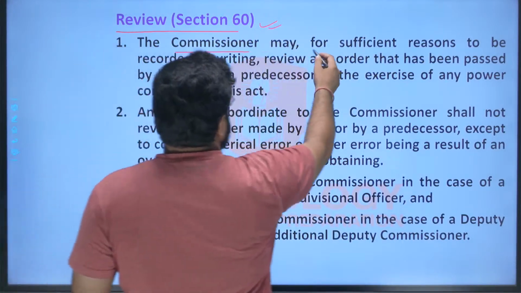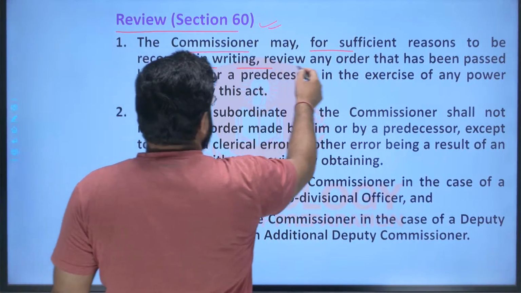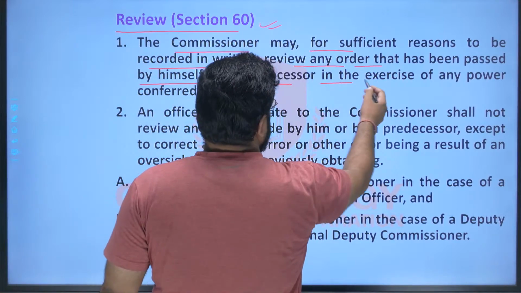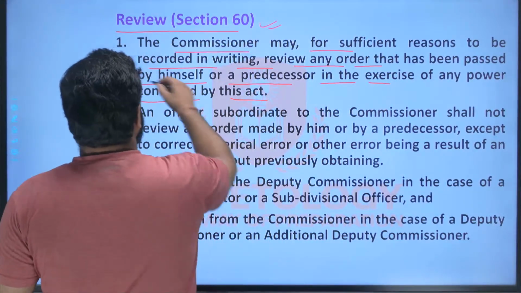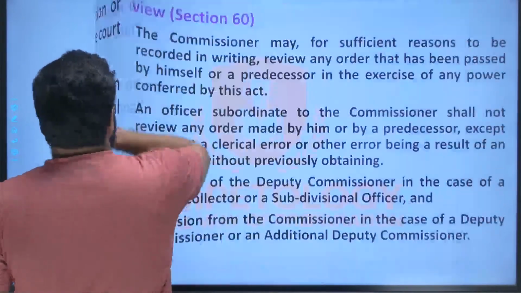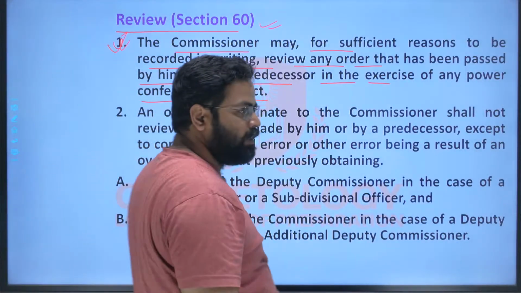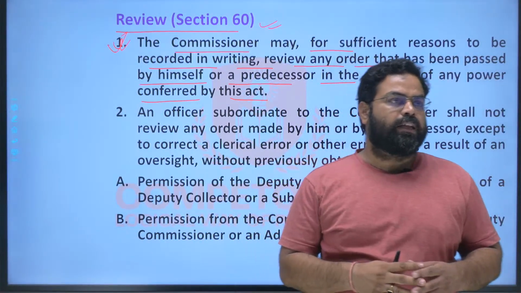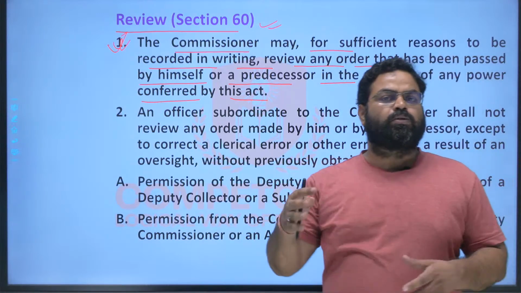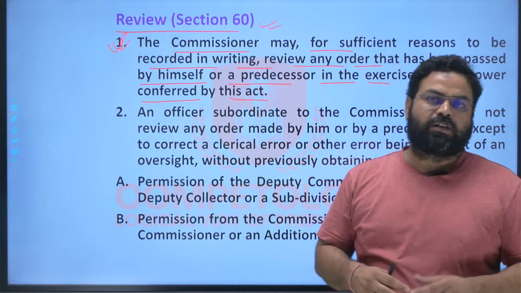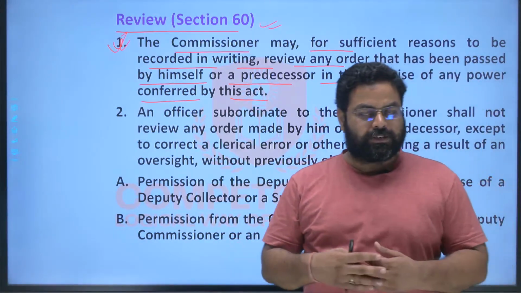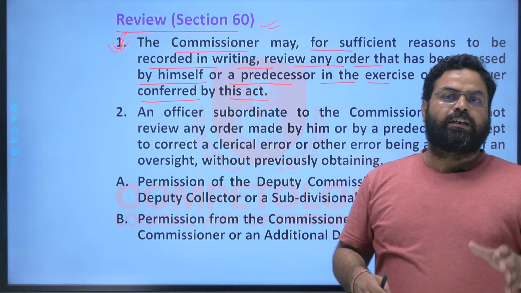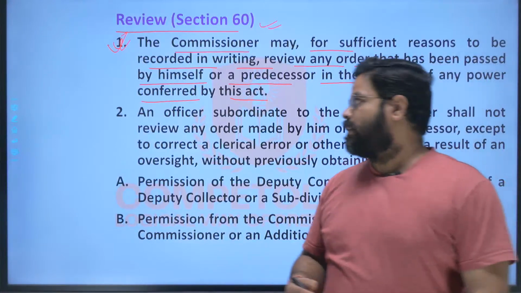Now here is review, section 60. The commissioner may, for sufficient reason to be recorded in writing, review any order that has been passed by himself or a predecessor in the exercise of any power conferred under this act. Suppose that earlier an order was passed by the same DC or any other DC, and he thinks that a review is needed for that particular order. In such cases the DC may review the issue on his own motion, whether the verdicts were given by himself or by the earlier deputy commissioner.